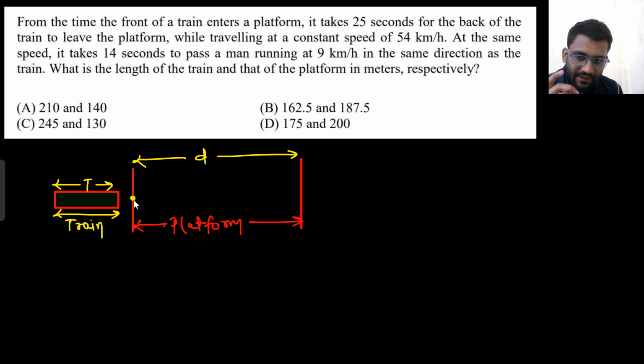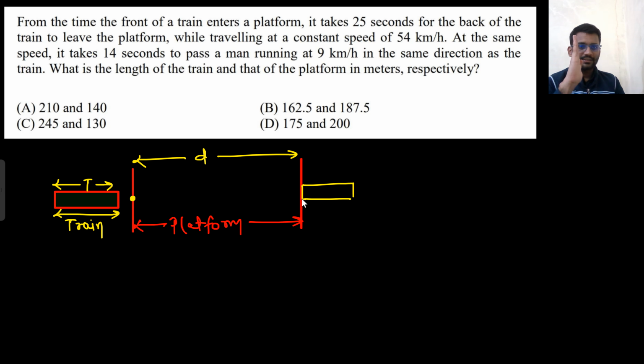This part is entering the platform, and it takes 25 seconds for the back of the train to leave the platform. So now the train is somewhere here, and the back of the train has left the platform. So tell me, what is the length covered by the train?